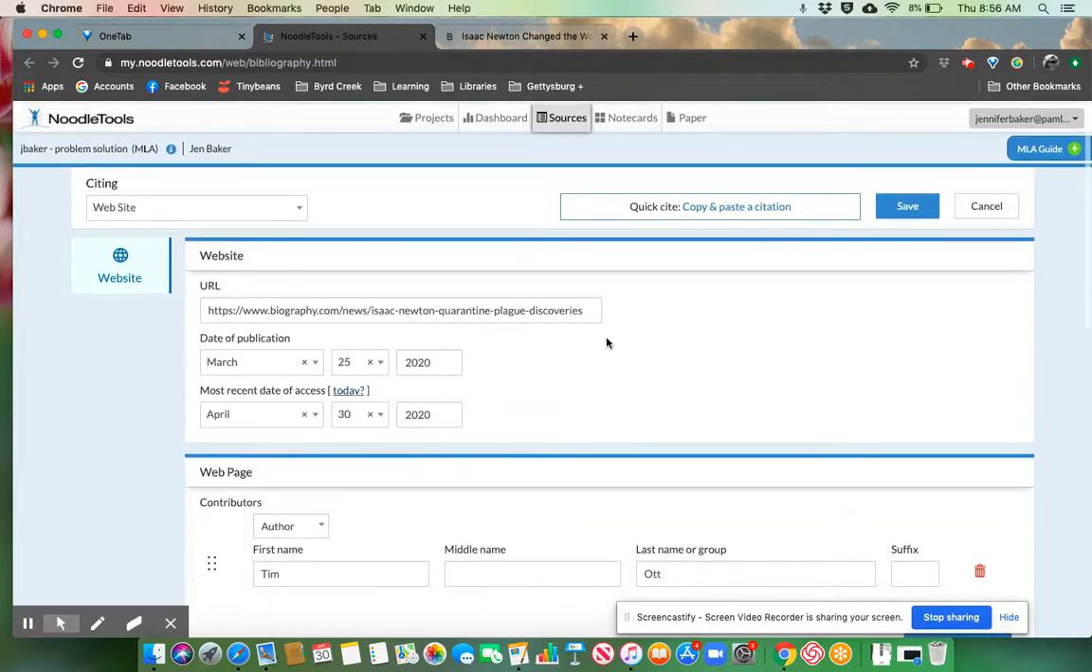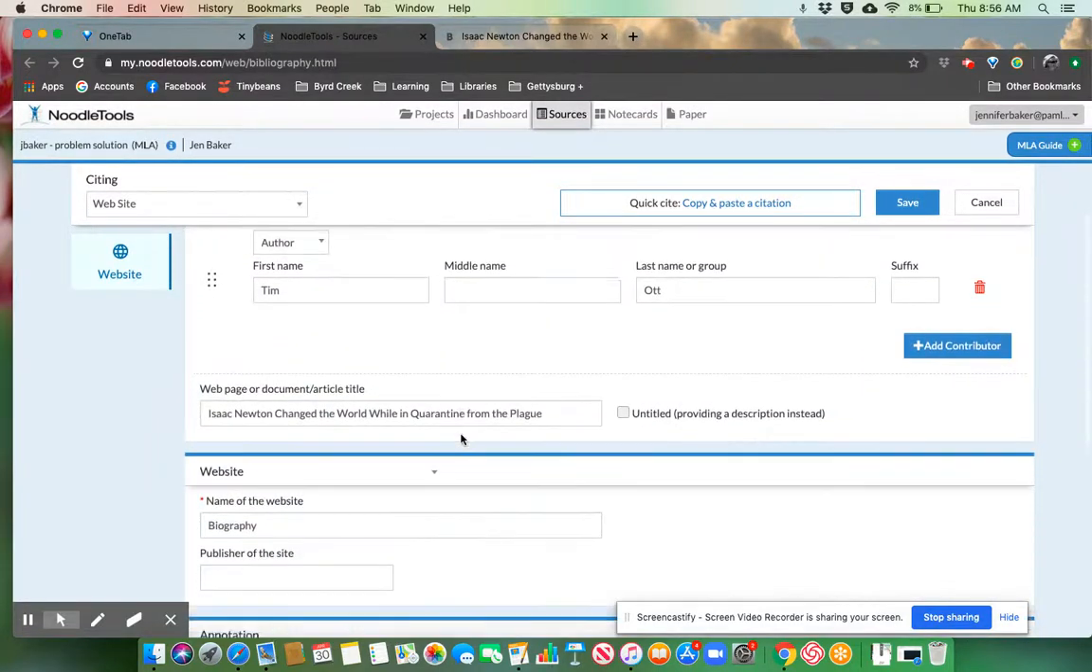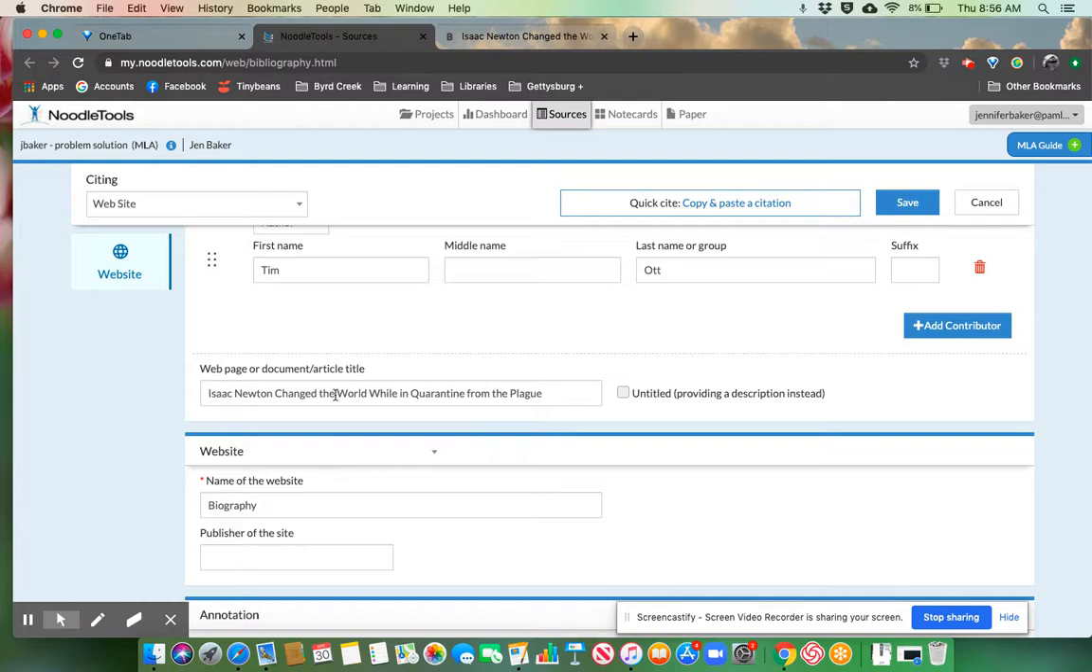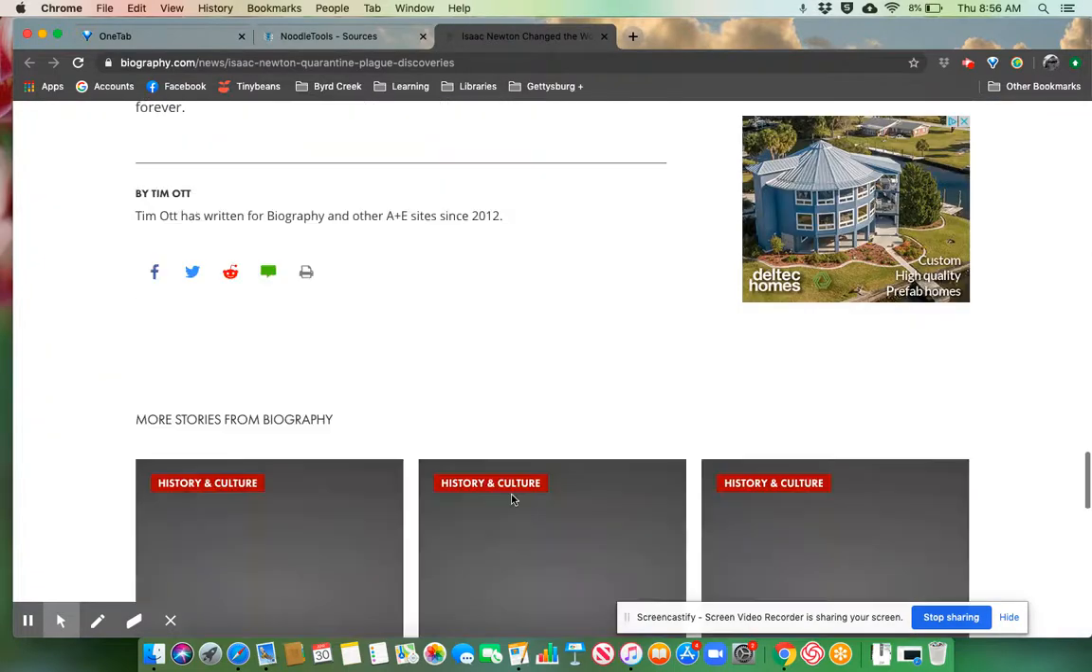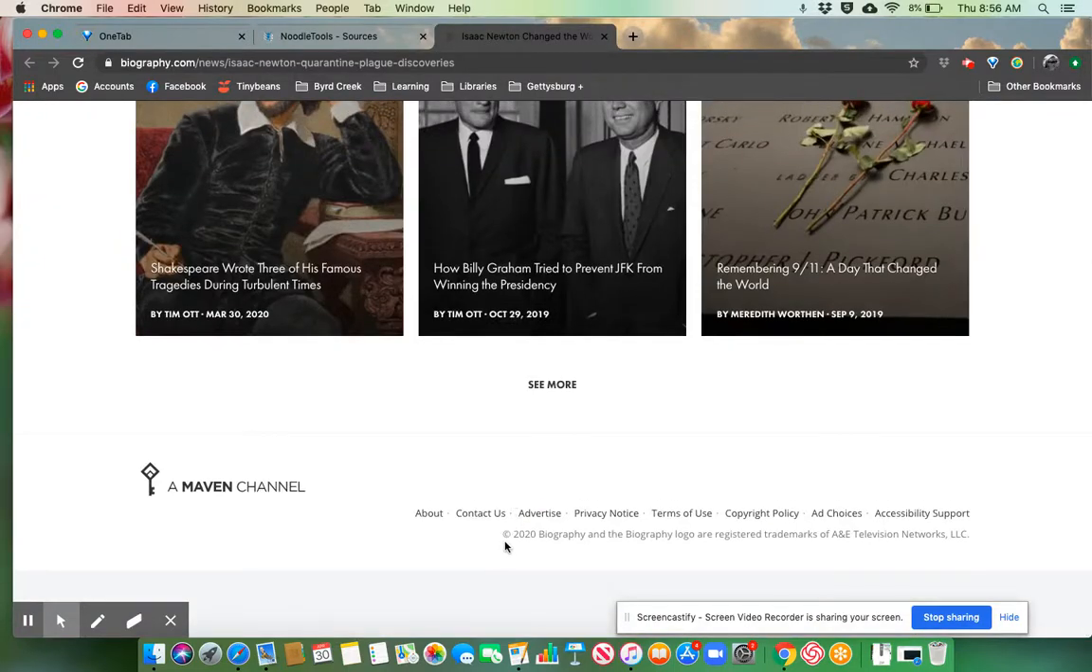And today. So far we've got the URL, the date, the author, the web page, the article title. We've got the website, and we still need the publisher of the website. If we scroll all the way to the bottom of the page, we're looking for this little copyright symbol, and usually that's where you find the publisher. It says 2020 Biography, and the Biography logo are registered trademarks of the A&E Television Networks. So this is your actual publisher, the A&E Television Networks.